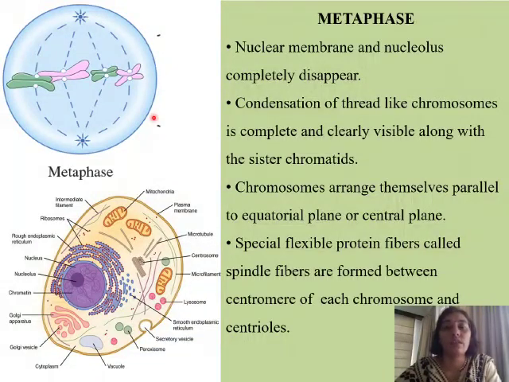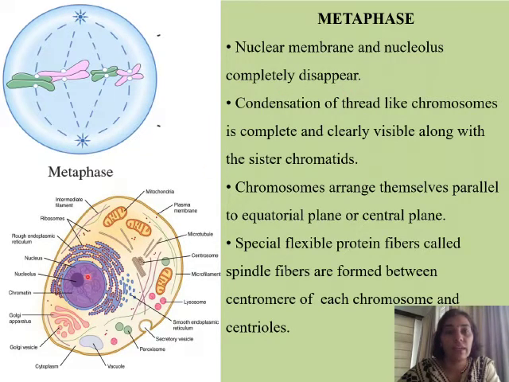The second phase in mitosis is metaphase. Let's see what changes take place in metaphase. Nuclear membrane and nucleolus completely disappear. So this process had already started in the previous phase, but now this is complete in metaphase.